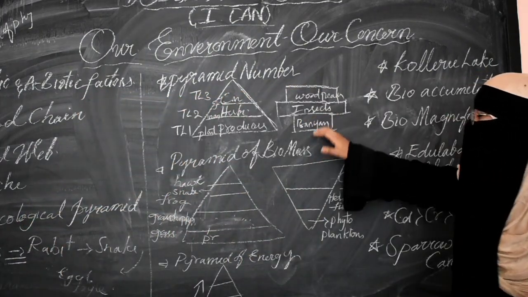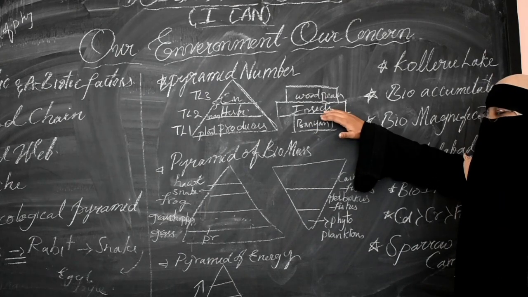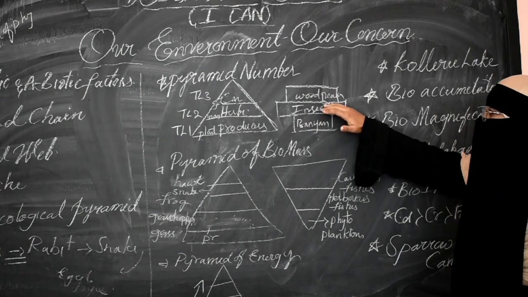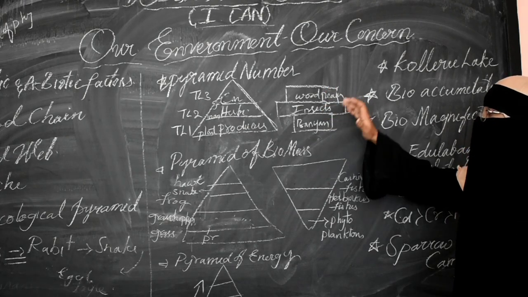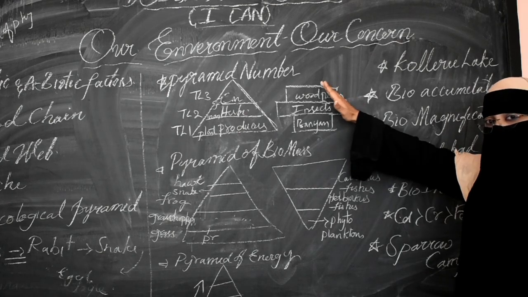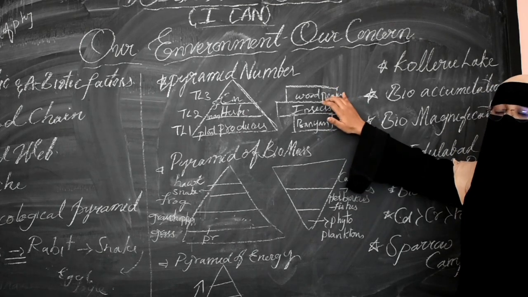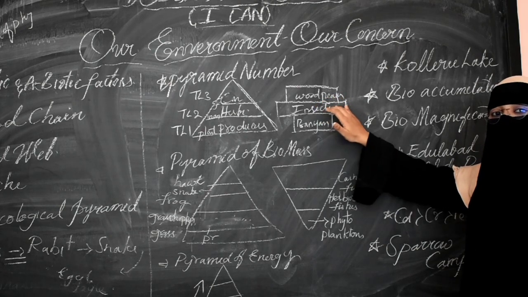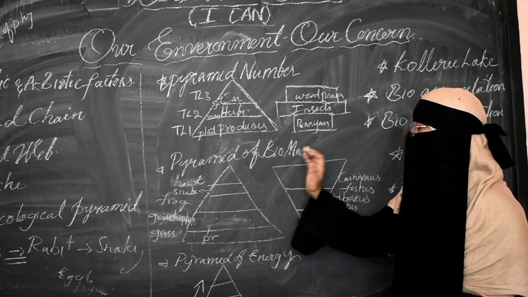Here we can find that on a single banyan tree many insects may live, and those insects can be eaten by a few woodpeckers. So the pyramid is not always upright. Here, with a single banyan tree, the insects are more and the woodpeckers are few, so it is not a straightforward pyramid. Now the next thing is the pyramid of biomass.